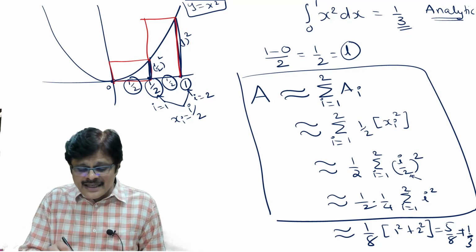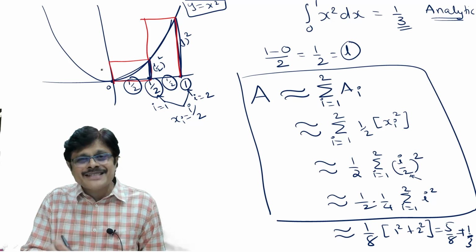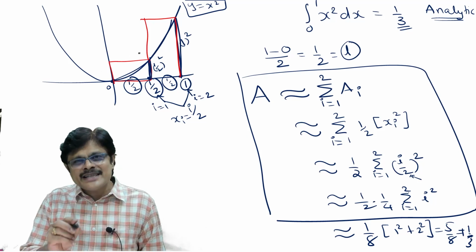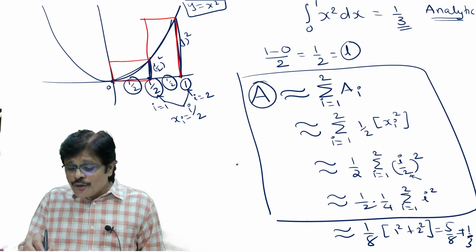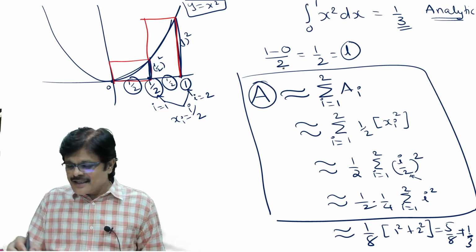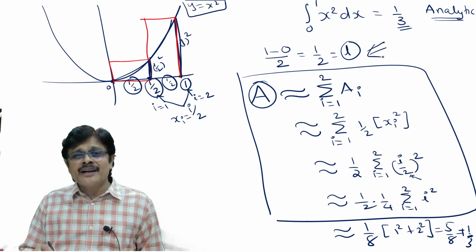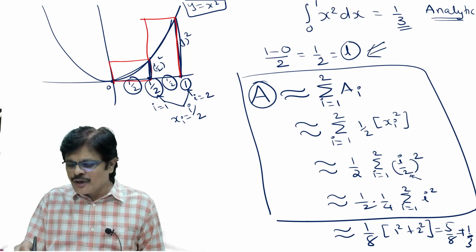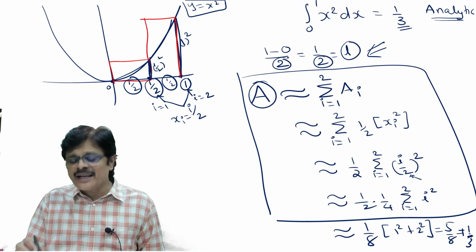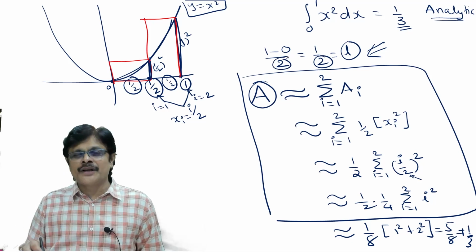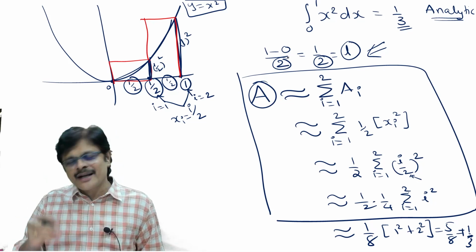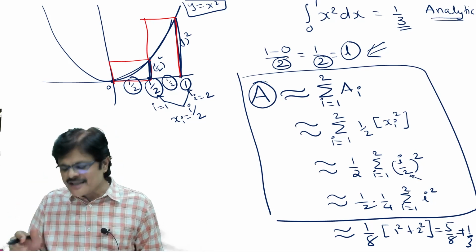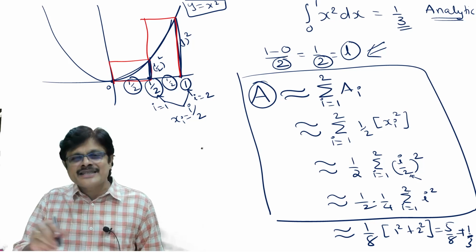Because we are not finding the exact area under the curve. We are finding the area of these rectangles. The sum of these rectangles is an approximate answer for our original area. Now this is by taking 2 rectangles. Now we try to generalize it for 4 or n rectangles. What I do is, next time instead of this 2, I make it n rectangles and I solve it. So if you want 4 rectangles, you use the formula. You want 8 rectangles, you use the formula. You want 100 rectangles, you use the formula. Let me generalize this story for n rectangles.